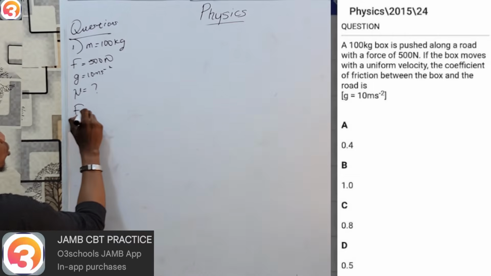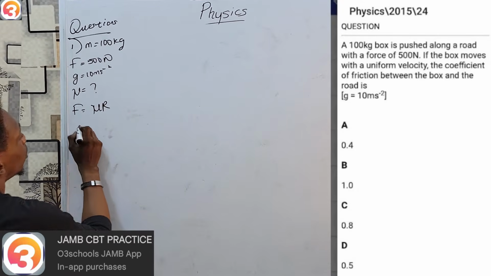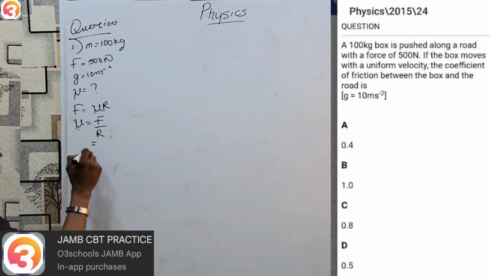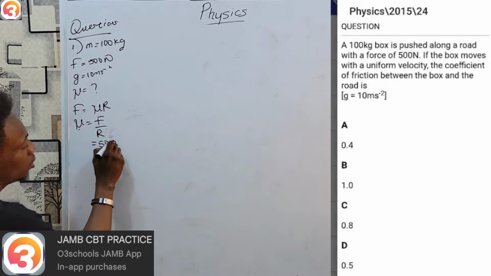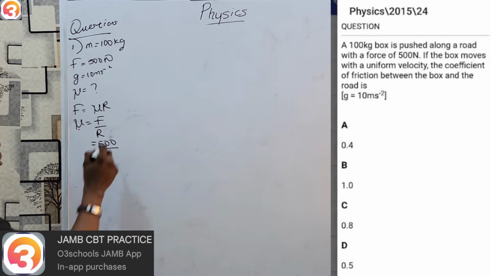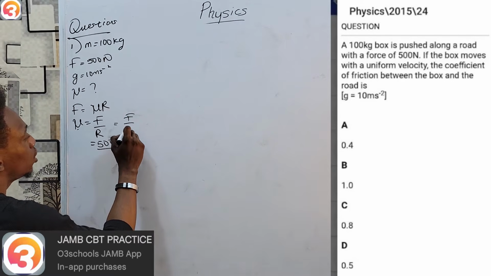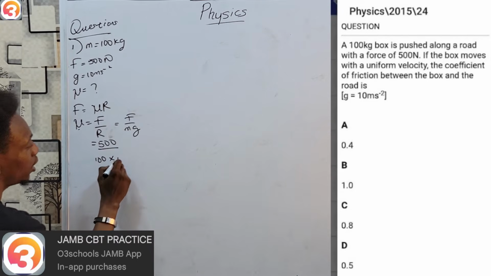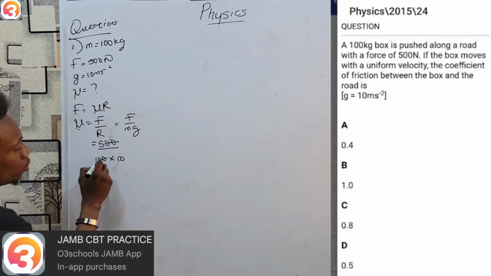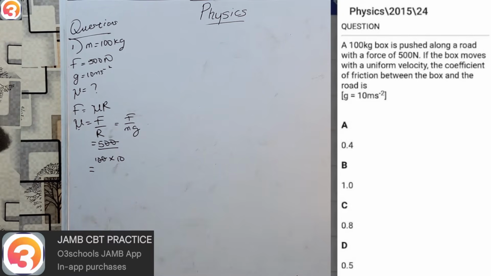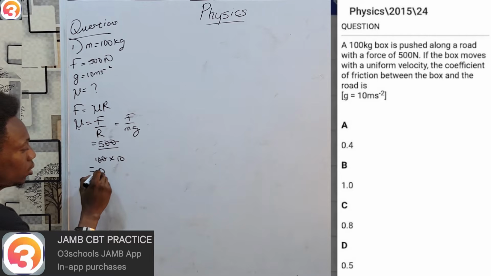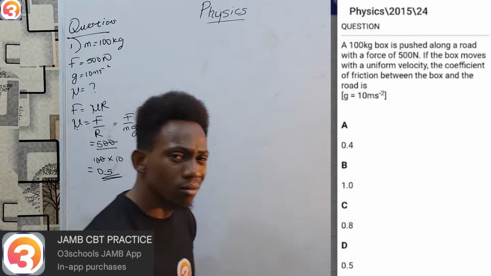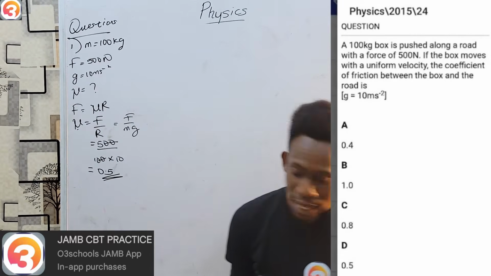And remember, F equals mu R, and mu equals F over R. Now, F is 500 Newton, and R, as we remember, normal reaction, is equal to mg. So m is 100 times g, which is 10. These two zeros take care of those two zeros, and 5 over 10 is simply going to be 0.5. Option D. So you see, the solvings are that simple.